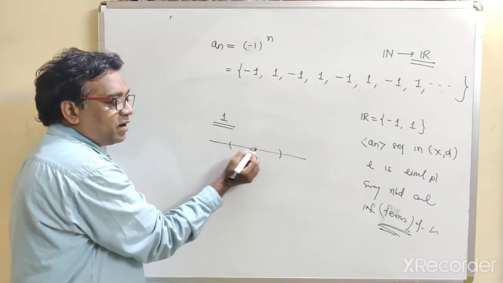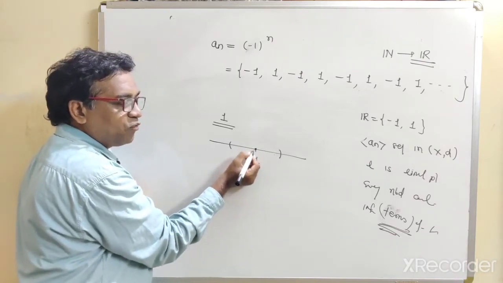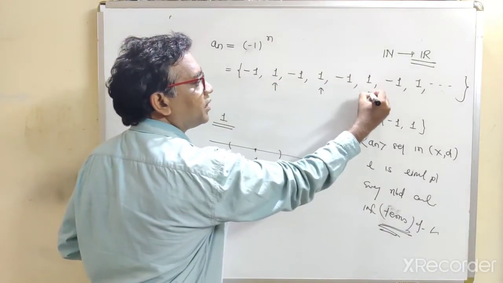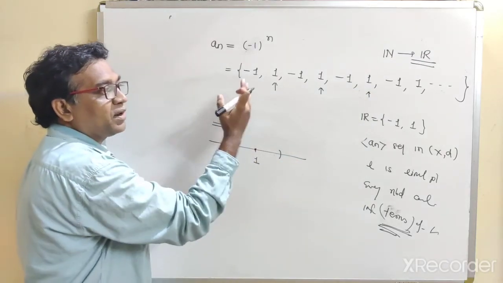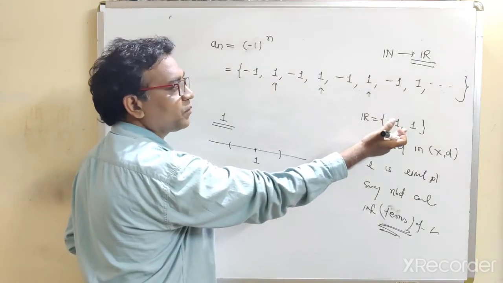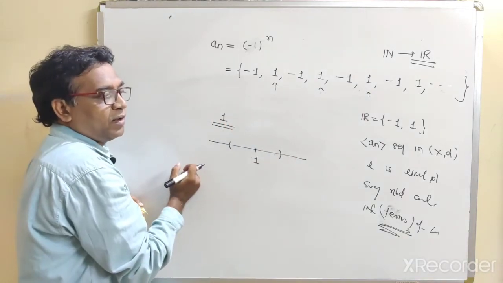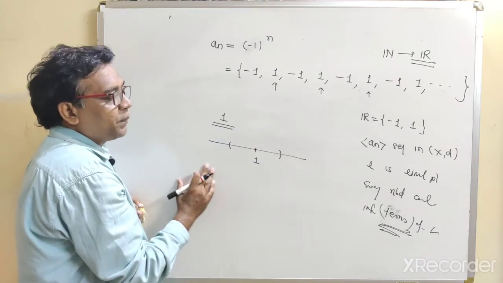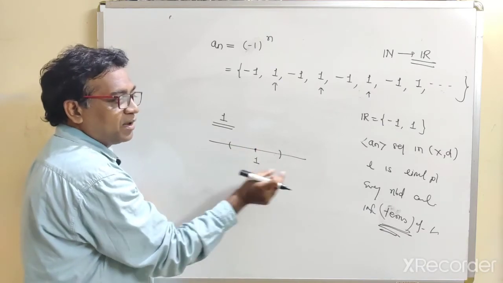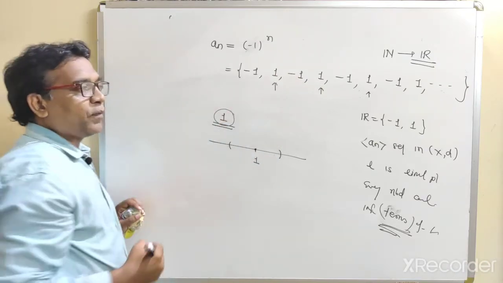This open sphere contains just the single point 1, but this 1 repeats infinitely many times: at the second position, fourth position, sixth position, eighth position. At every even number, this term repeats. Every neighborhood contains infinitely many terms, because this 1 repeats infinitely many times. So 1 is called the limit point.